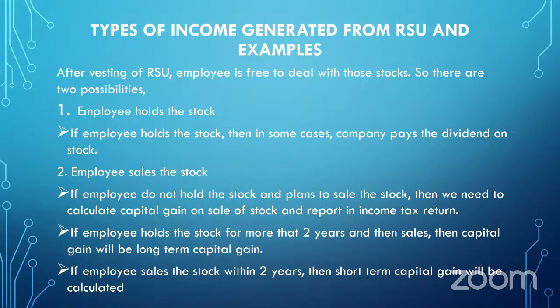So, for example, if a stock is vested to Mr. A in the year 2022, and he sells that stock before 2024, then whatever capital gain he earns will be considered a short-term capital gain. And if he sells that stock after 2024, then the capital gain he earns will be considered a long-term capital gain. And the taxation implication will be different for long-term capital gain and short-term capital gain.